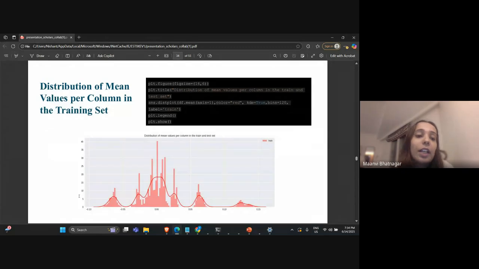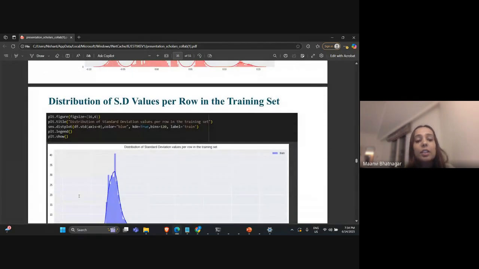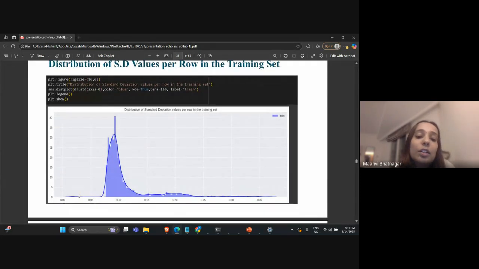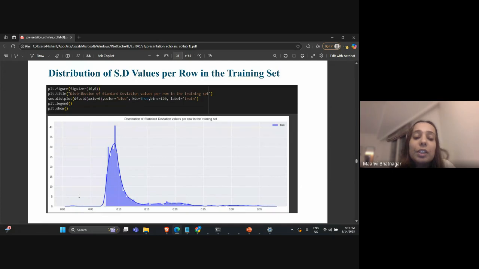Next we have calculated the distribution of mean values per column in the training set, like how in the different phases A, B, or C the mean value lies. The next statistical method that we have used is standard deviation. For each phase, we have calculated the standard deviation to check the statistical value that is most dominant in any of these phases.